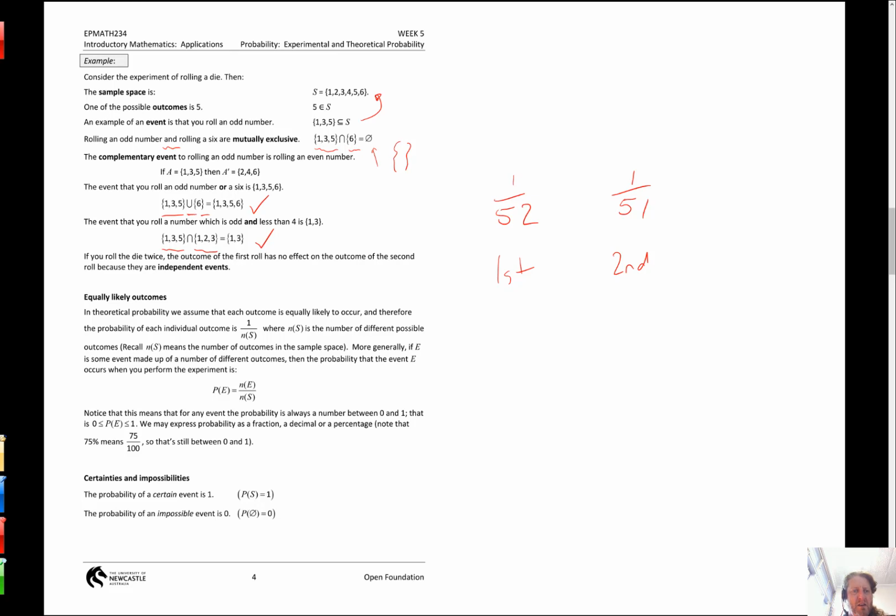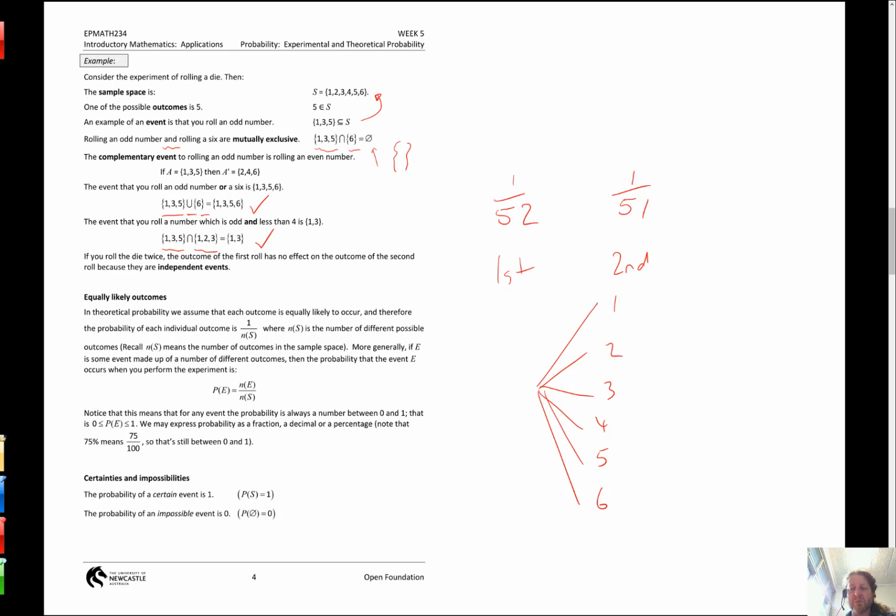Okay. Equally likely outcomes. An example is when I toss or roll a die. 1, 2, 3, 4, 5, 6. Here's me jumping ahead a bit to tree diagrams. I just find them useful to visualise. There's a list of all the outcomes that could happen when I roll a die. Now, if it's a fair die, we consider them to be equally likely outcomes.